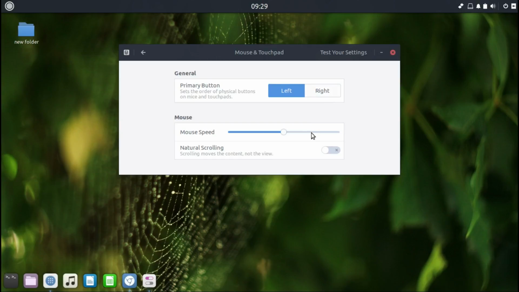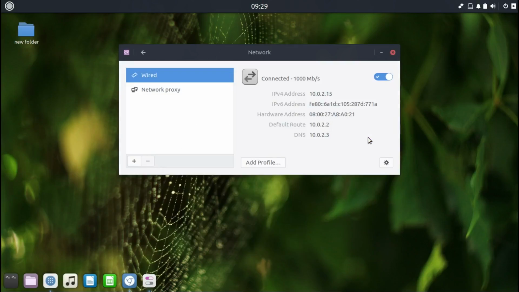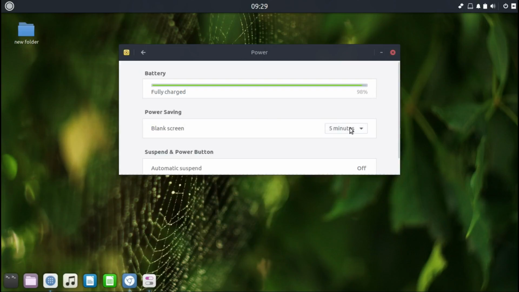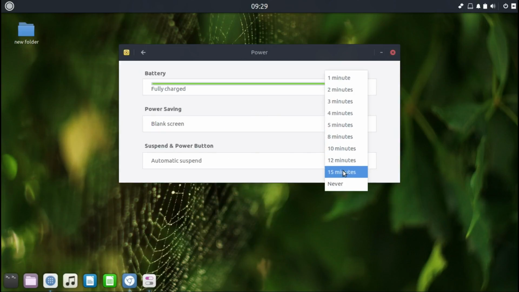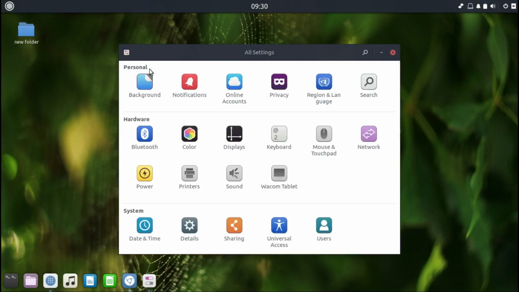By just a click of the mouse speed, texture settings, if something is wrong. Should be fine, but you can just check if something is wrong. Network, you can configure your network here and there. You can add like a static IP address or add other profiles, whatever you need. Power, you can check your power settings. I like always to have at least 15 minutes, if not more, before my computer turns into sleep.